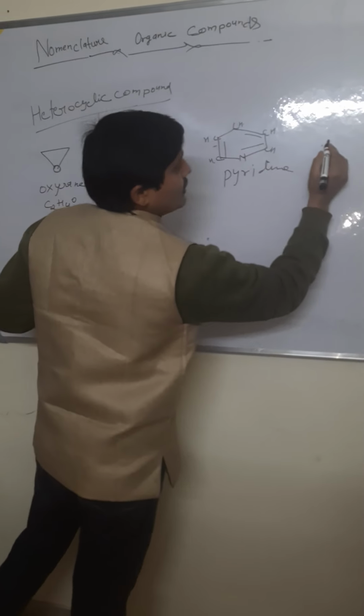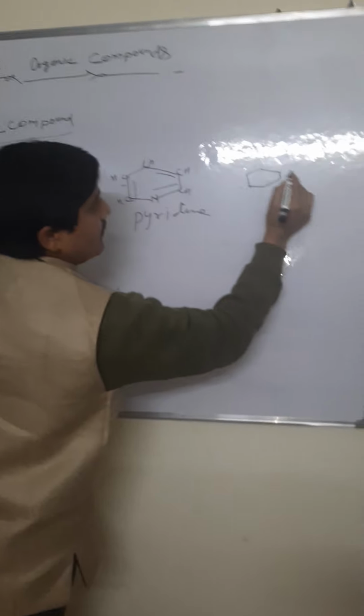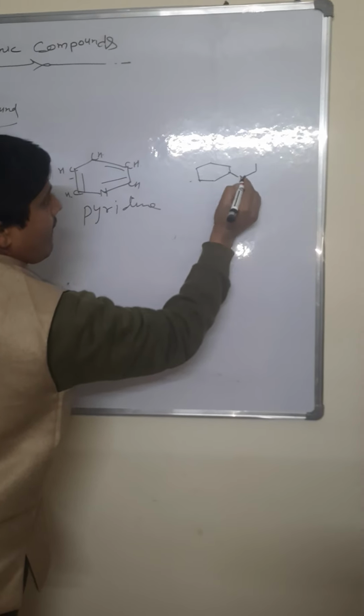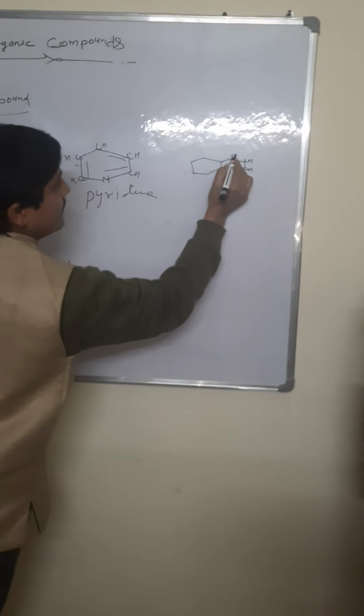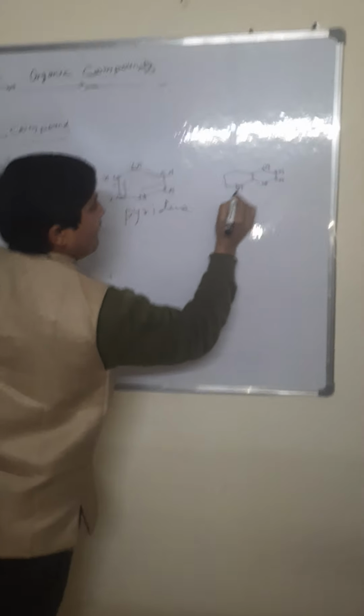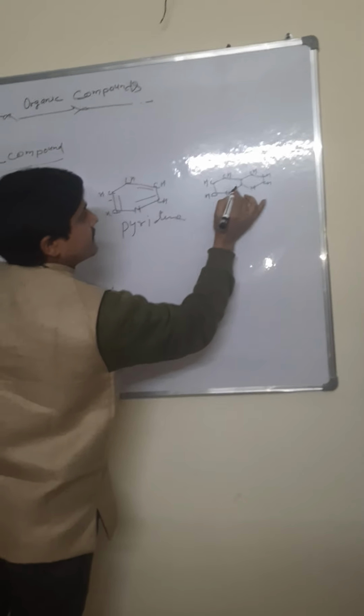And one more compound, quinoline. CH and CH.